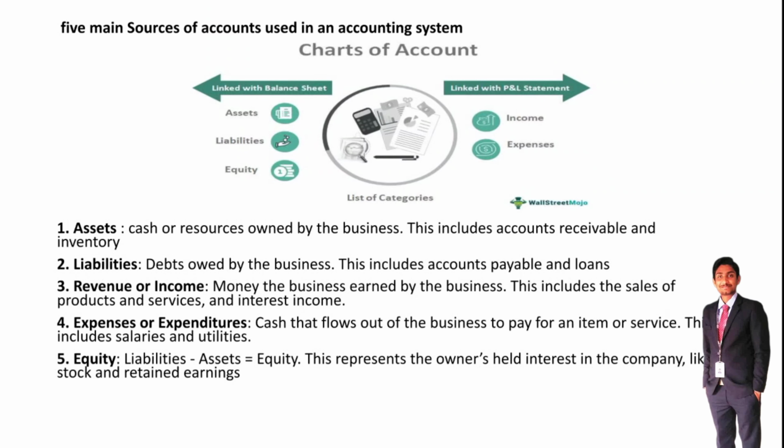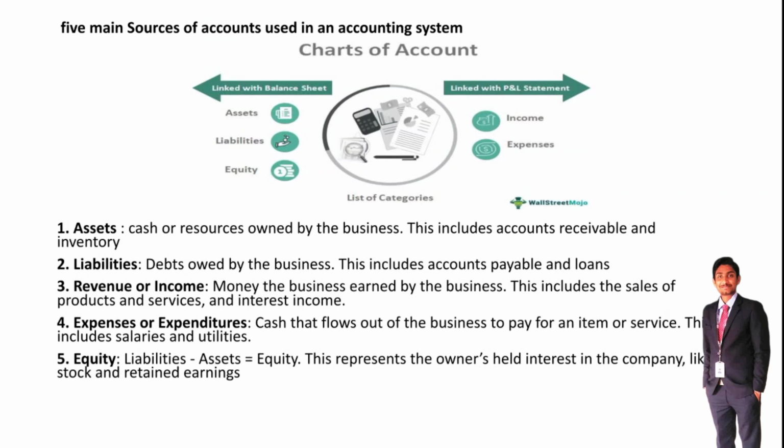The third one is revenues or income. Revenues or income is money earned by the business. This includes sales of a product, sales of services, or other interest incomes. These incomes we receive or earn by the business are called revenue or incomes.